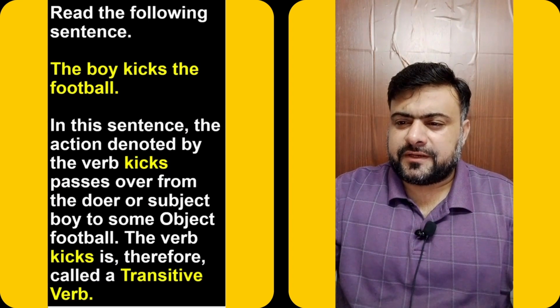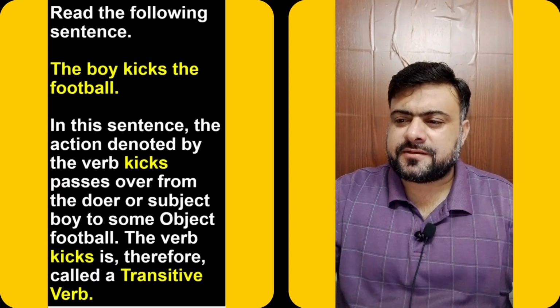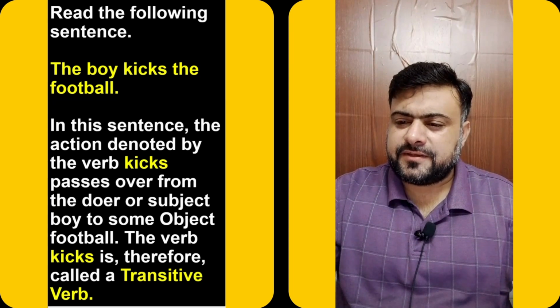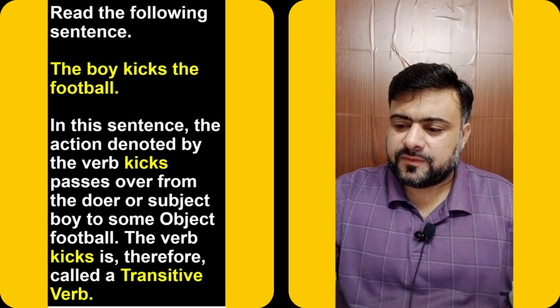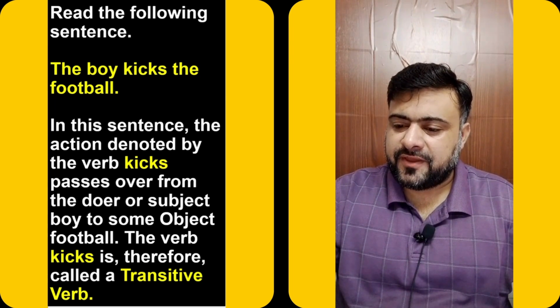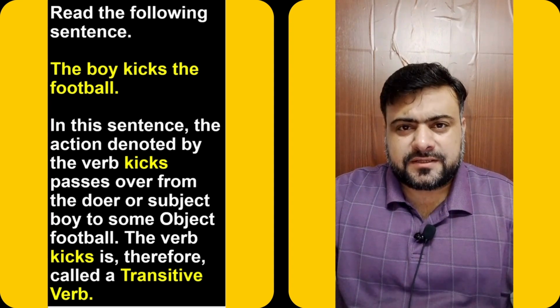Read the following sentence. The boy kicks the football. In this sentence, the action denoted by the verb kicks passes over from the doer or subject boy to some object football. The verb kicks is therefore called a transitive verb. What is a transitive verb?